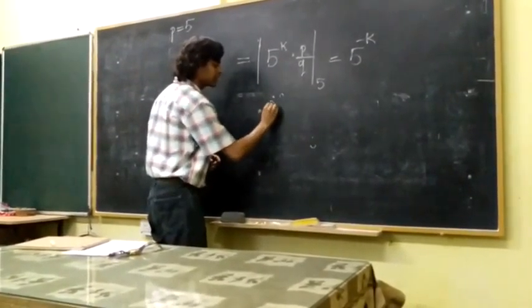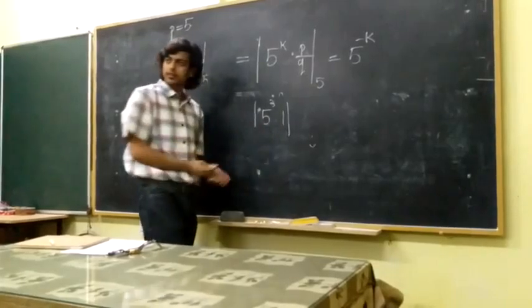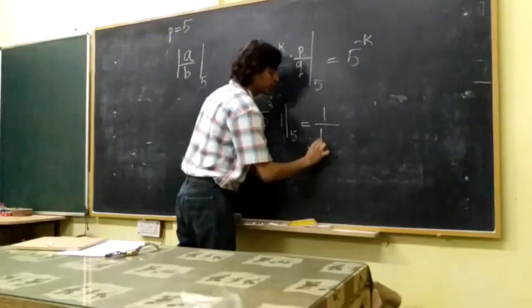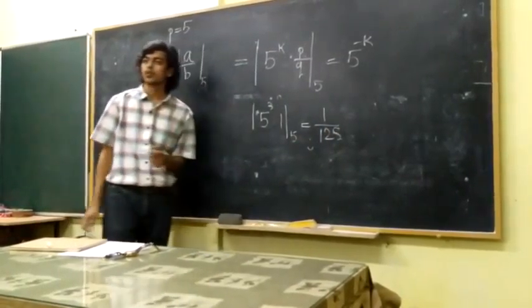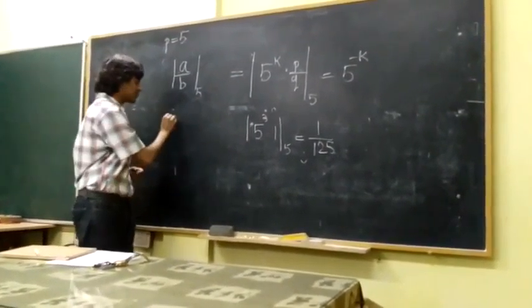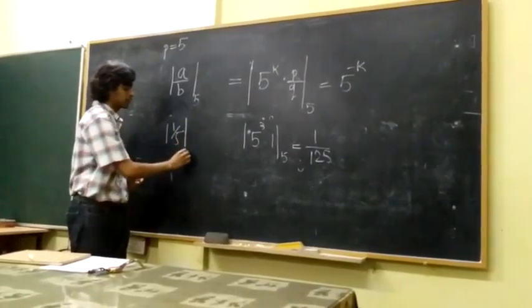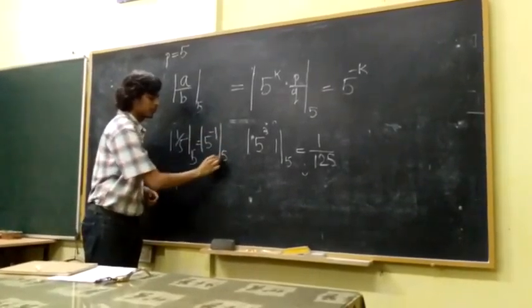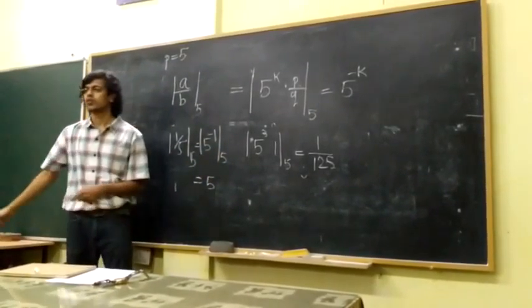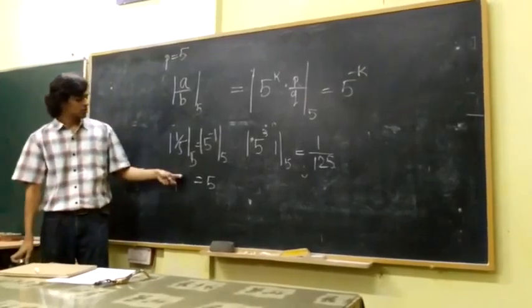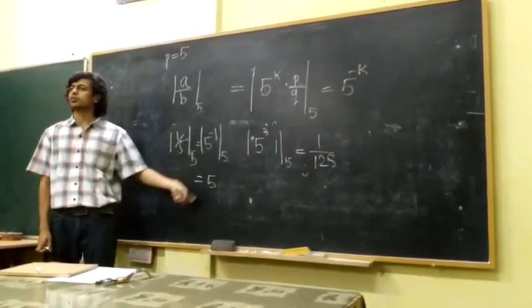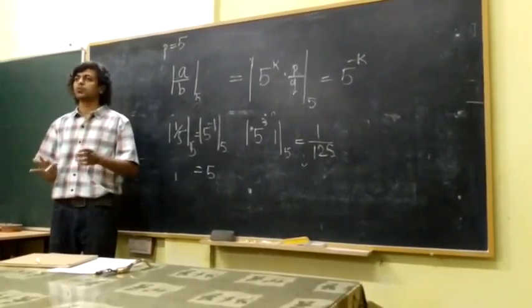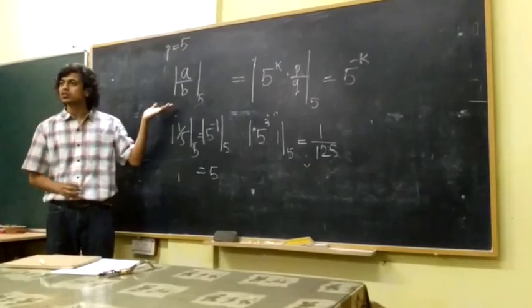This is 5 to the 3 times 1, so my absolute value with respect to 5 is going to be 1 over 125. And what is the absolute value of 1 over 5? So 1 over 5 is actually a bigger number than 125. It seems counterintuitive, but that's how our distance works.